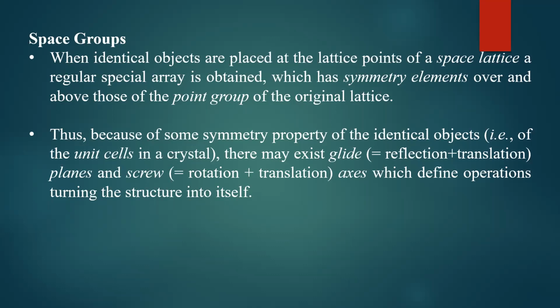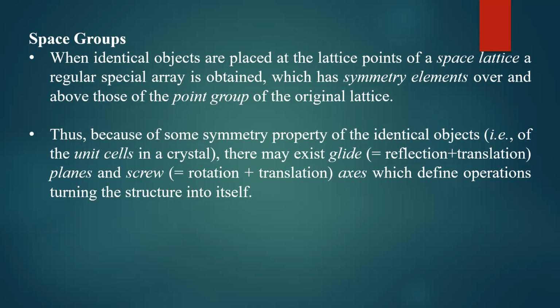Another example is the screw axis. A screw axis means rotation plus translation, rotation followed by translation. You have to rotate the crystal by 90 degrees or a certain n-fold symmetry, then you do the translational symmetry. That is called screw axis symmetry, which defines the operations turning the structure into itself. It leaves the crystal invariant.